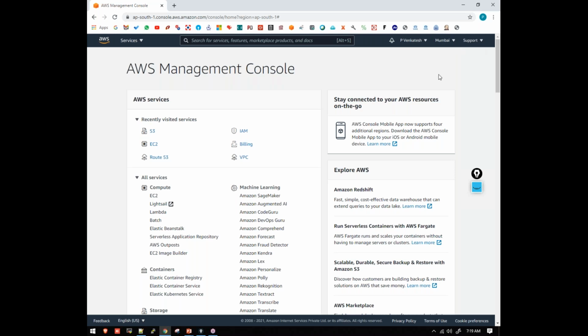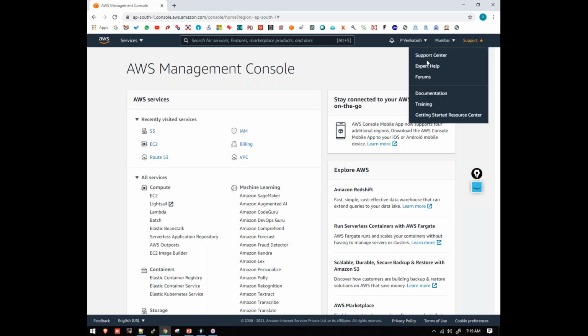If you need any support from the AWS guys, if you have any concerns or doubts, you can connect with AWS customer support. Click on this support button, select support center, and you can create a case. There is an option for logging a ticket.